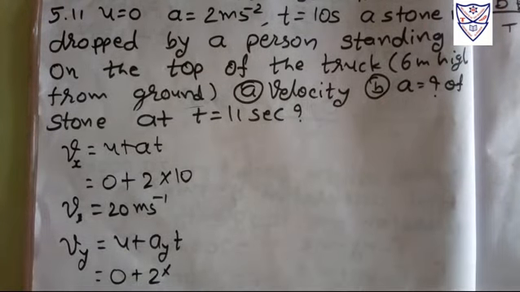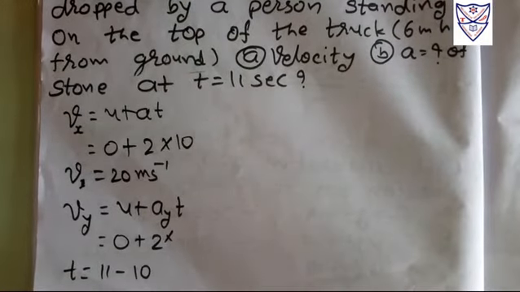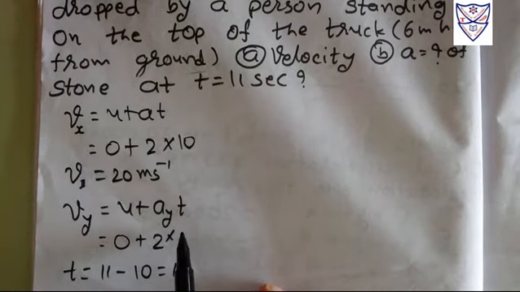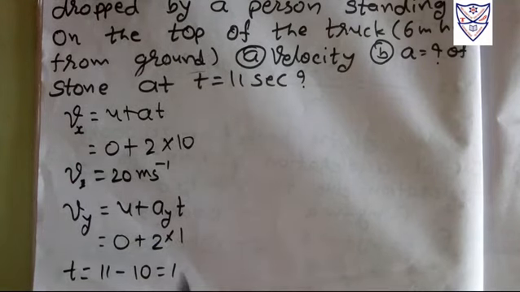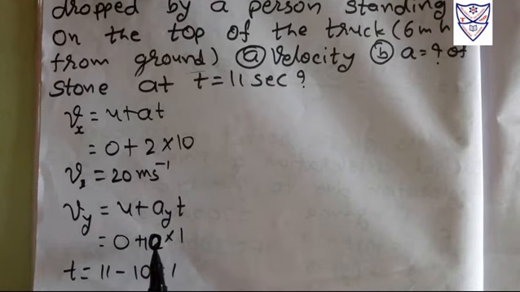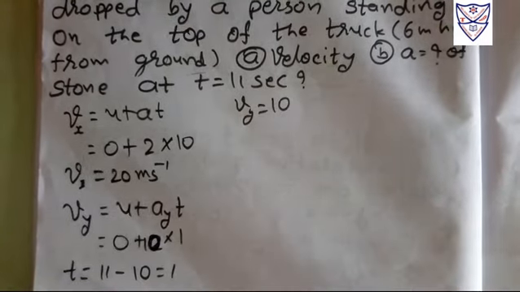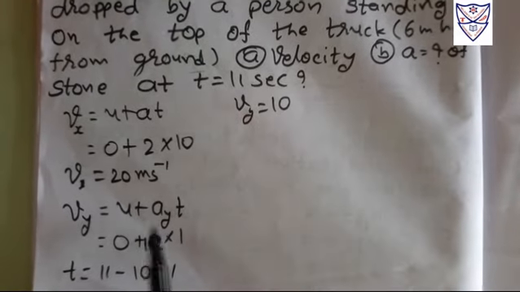So the time difference is 11 minus 10, so time is 1. But the acceleration in the y coordinate will be 10. So here we get vy equal to 10, right? Because our acceleration due to gravity is 10.